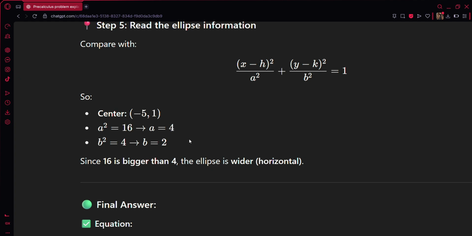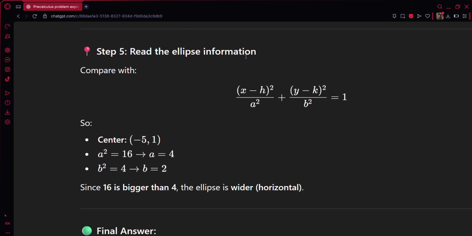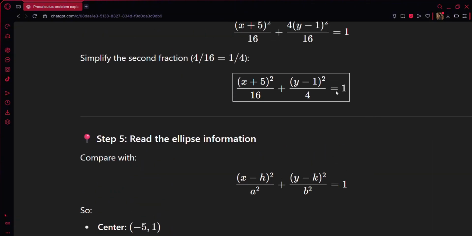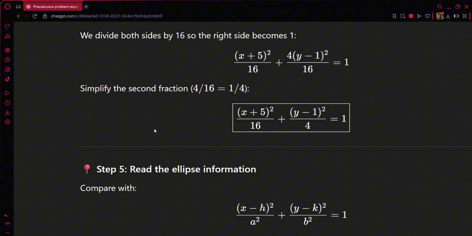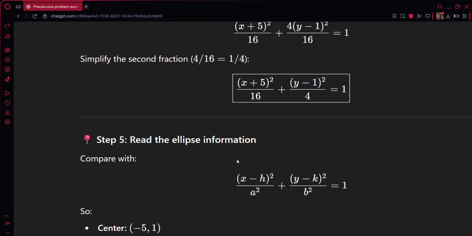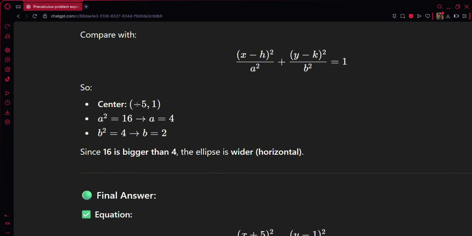And then, step 5, read the ellipse for information. Compare with this. Okay. Yan yung final answer natin. So, the center is negative 5 and 1. Saan natin nakuha yan? Dito. This. And then this. Why baliktad ang sign niya?